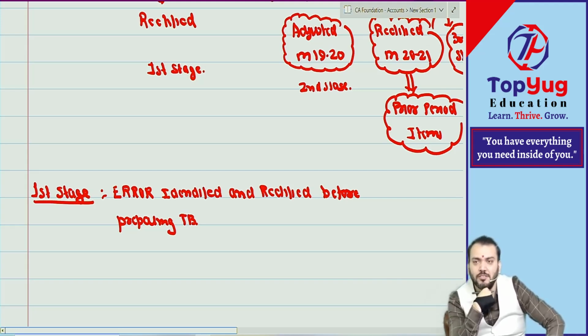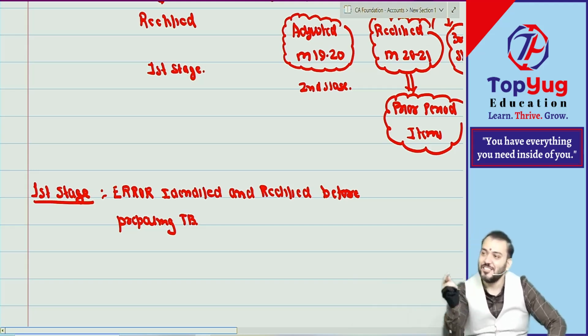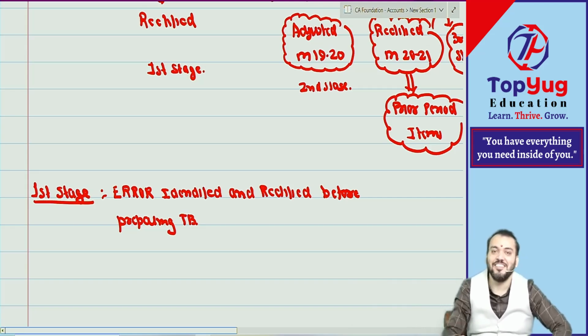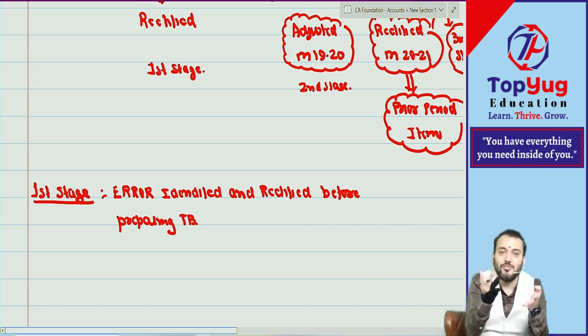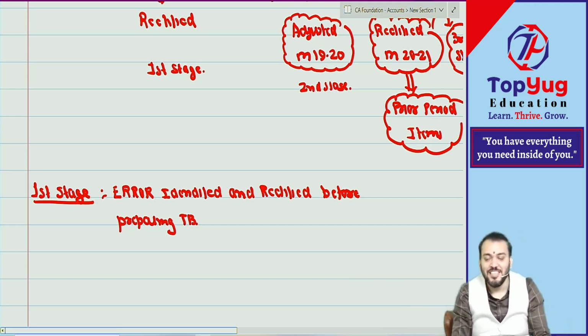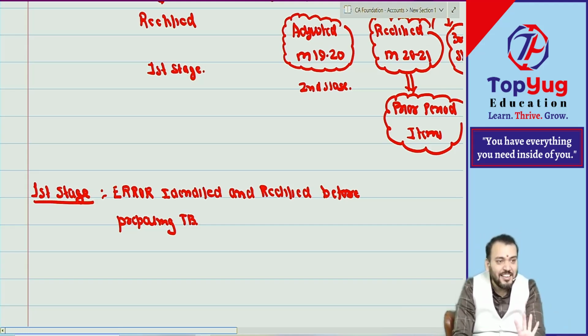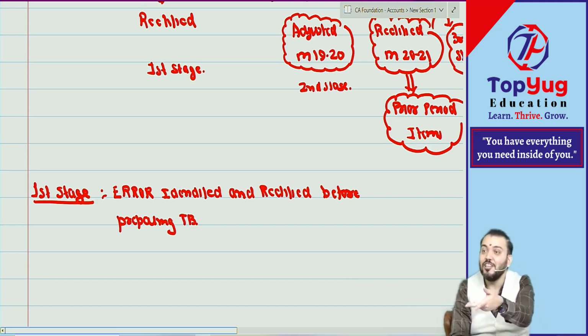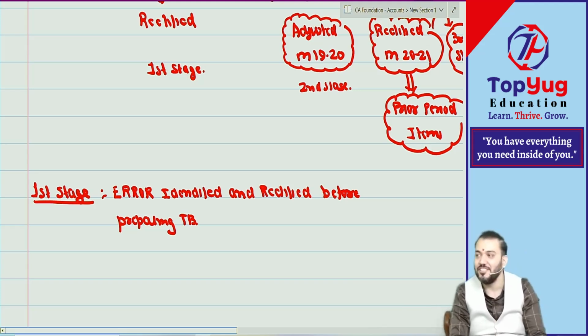Suspense account or what? Suspense account. But till now what is not prepared? Whether there is a suspense account? No suspense account. Suspense account will come only where? But till now what we have not prepared? Because before trial balance there is no suspense account. It means in this case a one-sided error will not be represented by a suspense account, because till now what we have not prepared? Trial balance. Are you able to understand what I am saying?